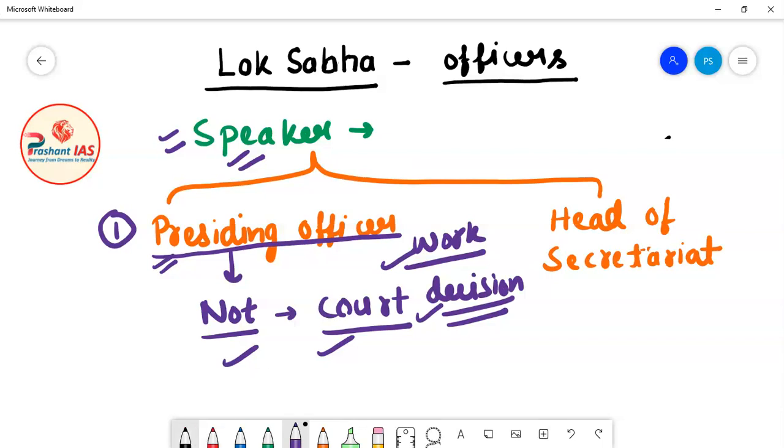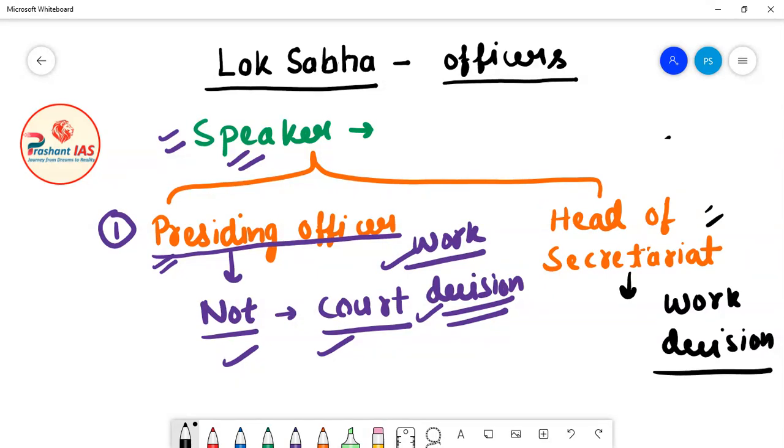But friends, if we talk of the head of secretariat, when the speaker acts as the head of Lok Sabha secretariat, definitely he has to do some works and take some decisions as the head of Lok Sabha secretariat.